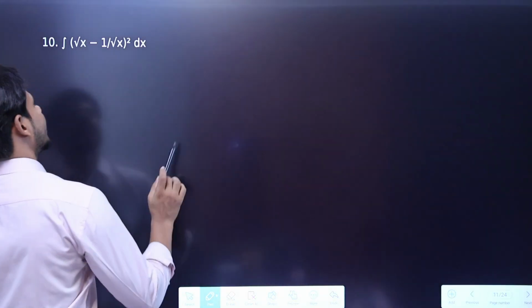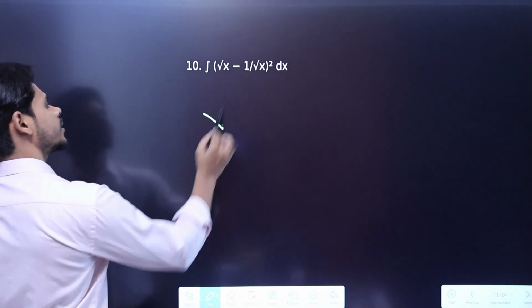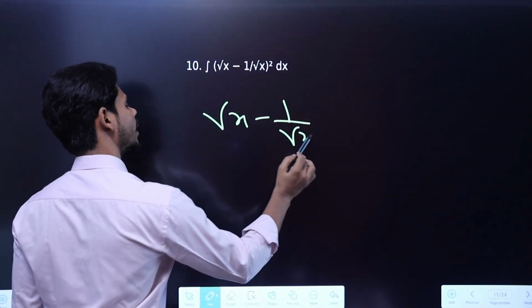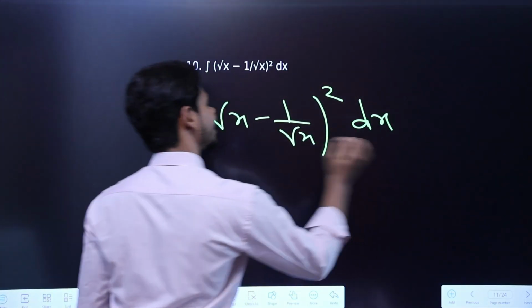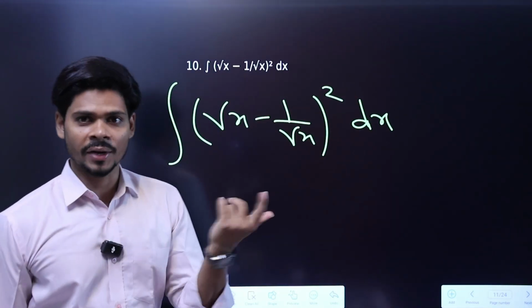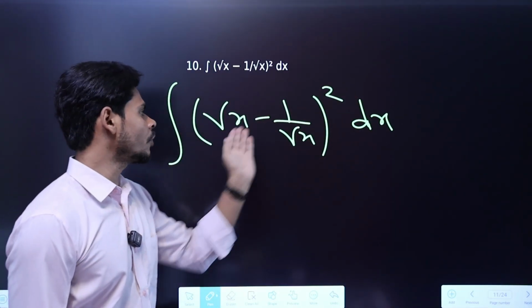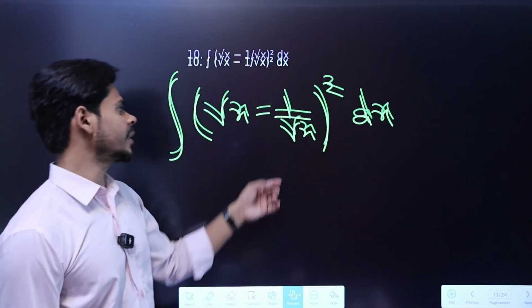That's it. Next, here we are given under root x, then minus 1 by under root x to the whole square. Let me tell you, here you can't find the integral directly, because this is not the power of x as 1 over here, right? So first of all we will have to make them in some more difference, plus or minus, then we can find the integral.